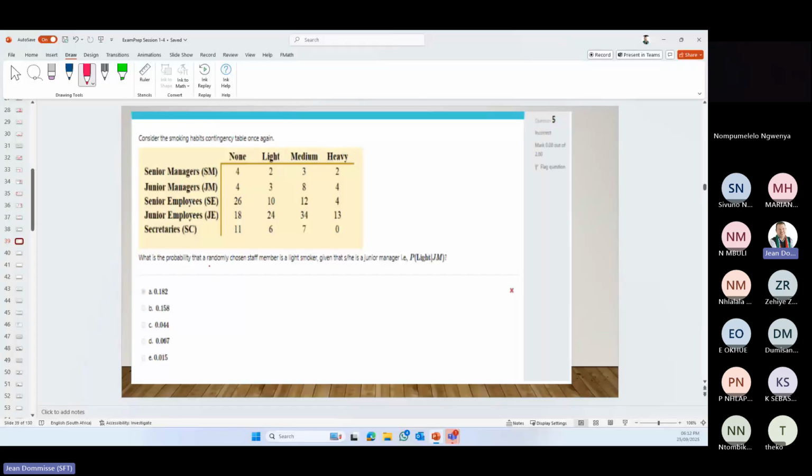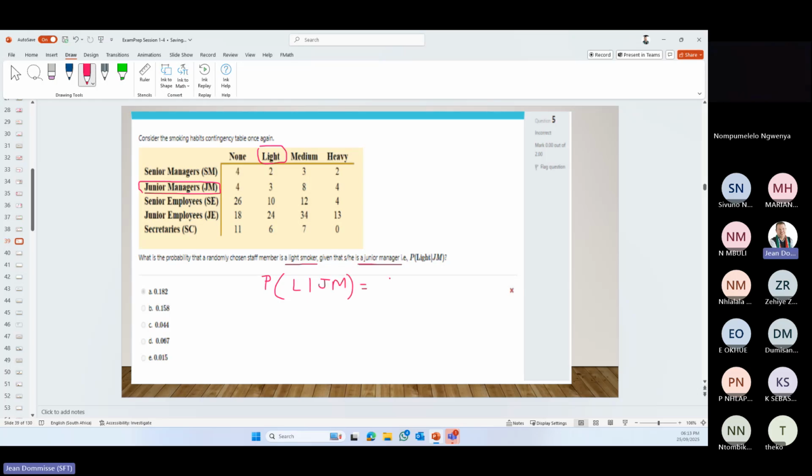What is the probability that a randomly chosen staff member is a light smoker, given that she or he is a junior manager? Let's just see, there are junior employees, so don't get confused with that. There is junior manager. Okay, so let's write that down. It's light given junior manager.